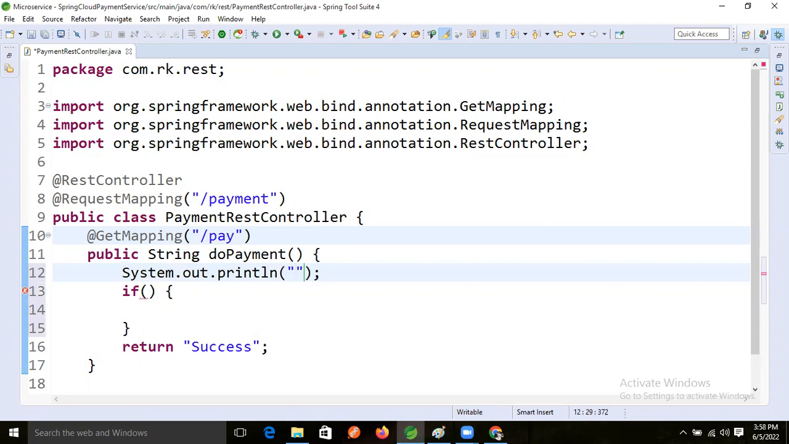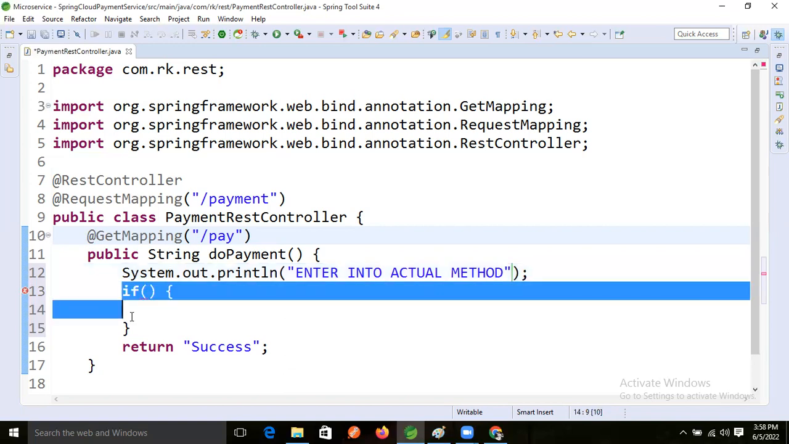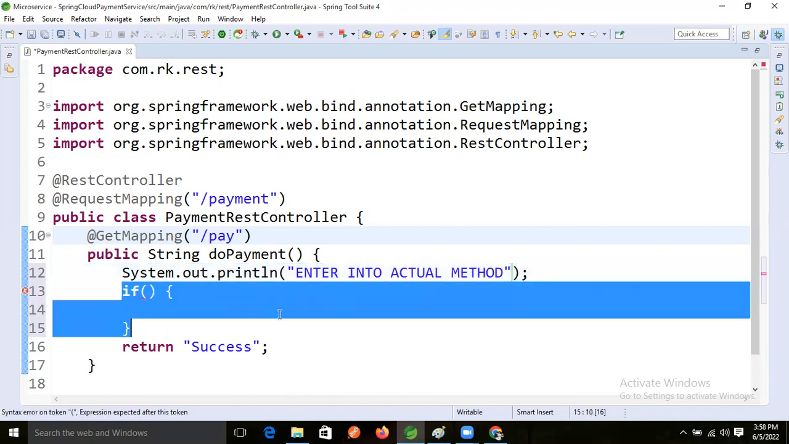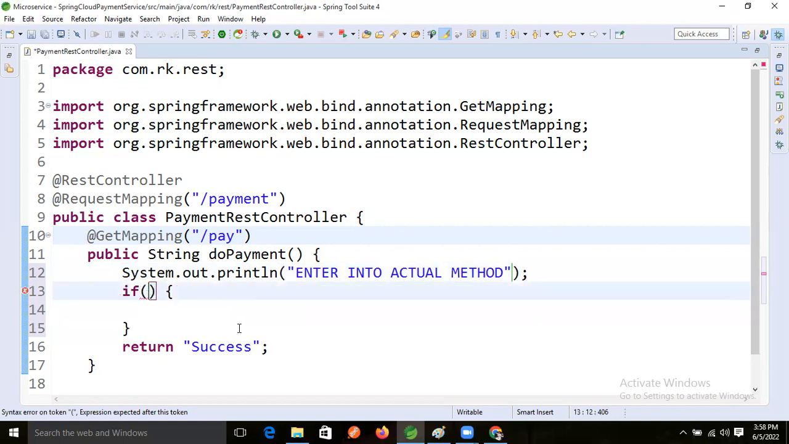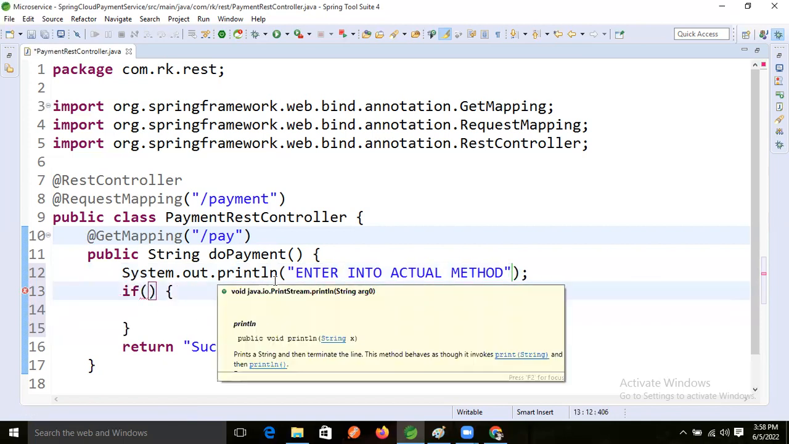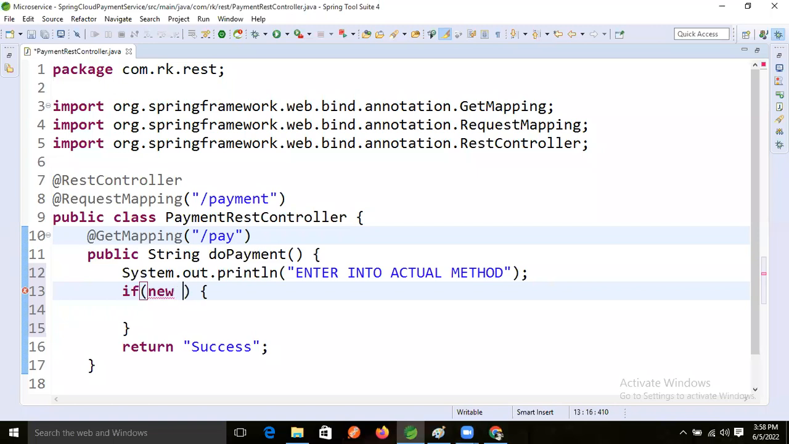So here I'm writing that our control is entering into the actual method. In the actual method, unfortunately, some problem occurred, right? So for that purpose, I'm writing one logic. My logic is new exception raising. I'm throwing some exception from the actual method.